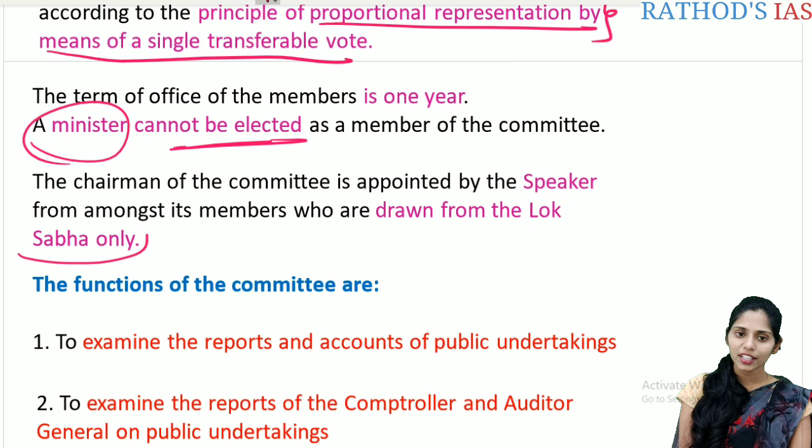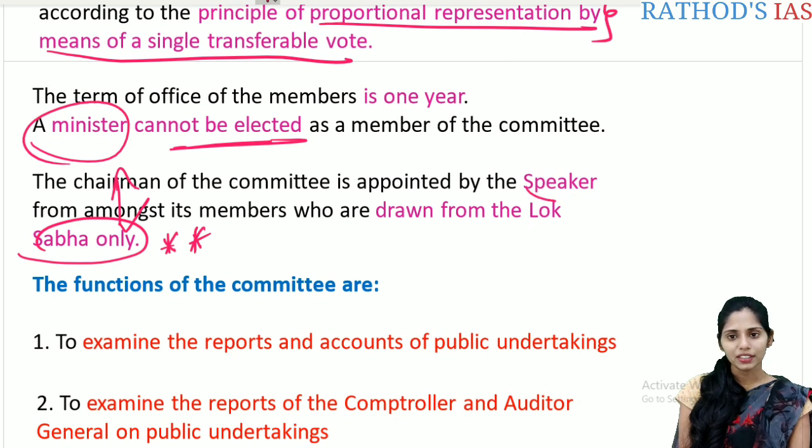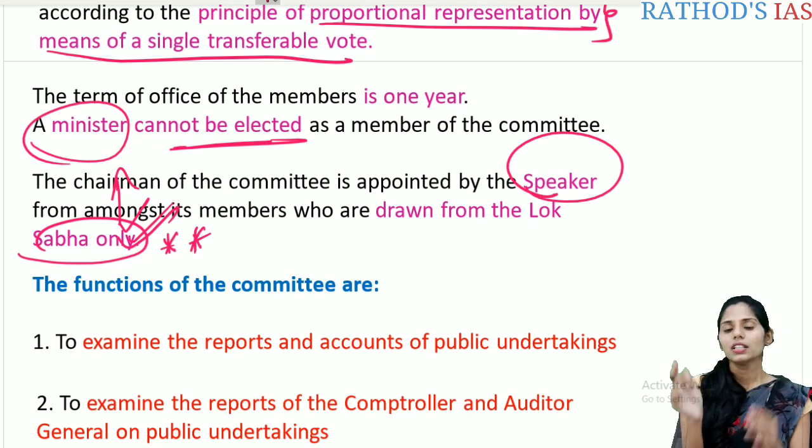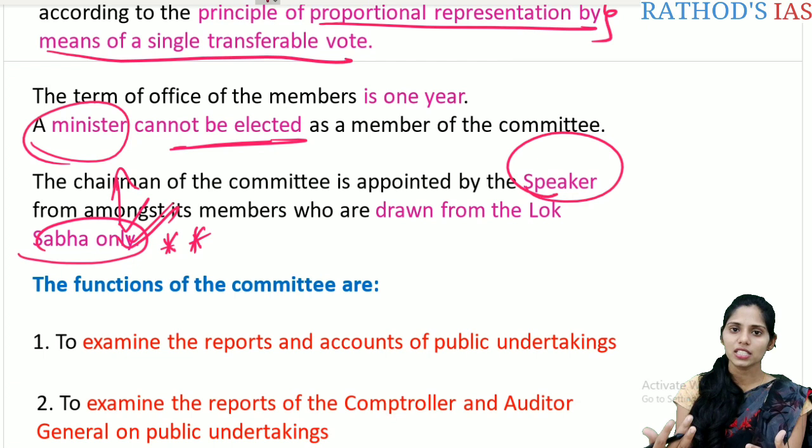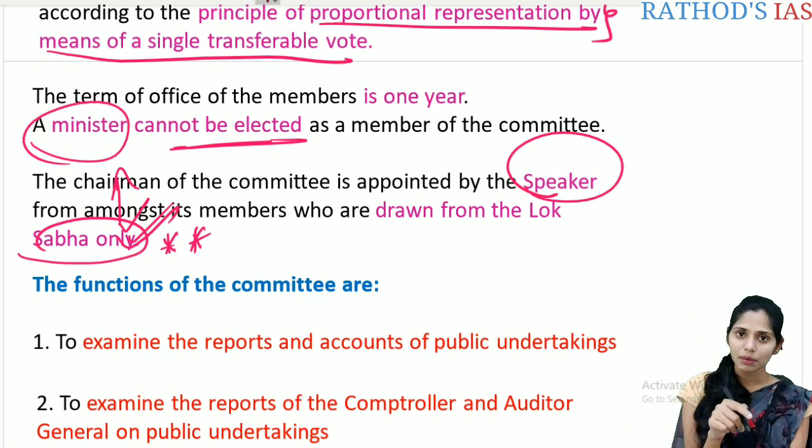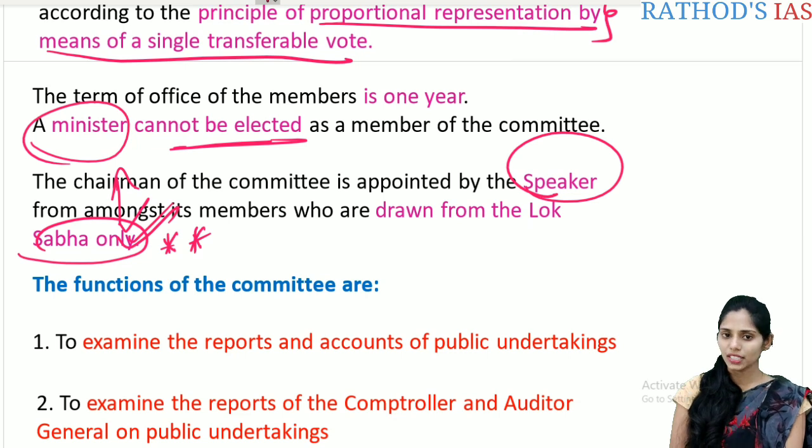So this is a very important prelims fact. The chairman of this committee will be appointed by the Speaker only from the members of the Lok Sabha, not from the members of the Rajya Sabha. The members will be from the Lok Sabha and the Rajya Sabha, but the chairman of this committee will be exclusively from the Lok Sabha, not from the Rajya Sabha.